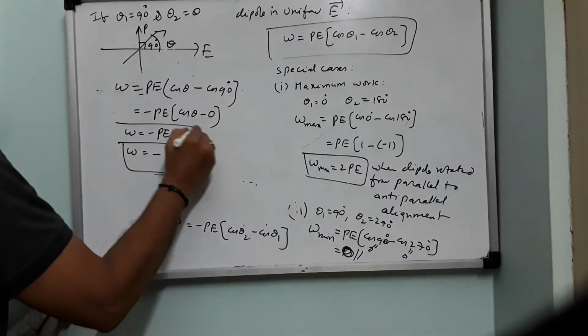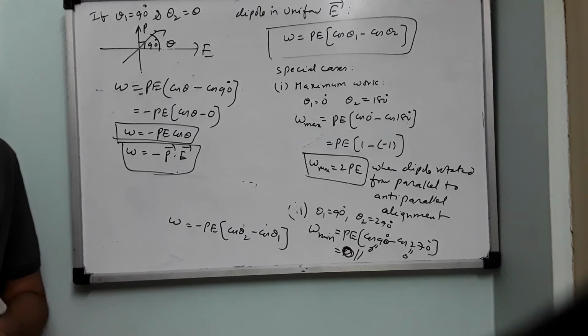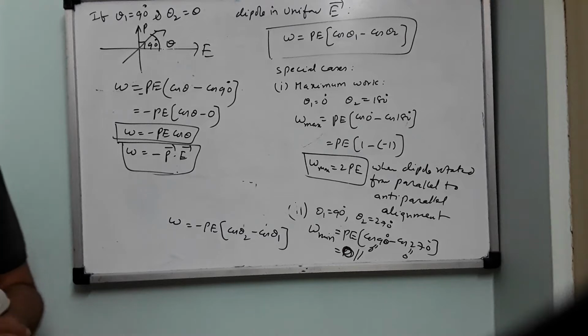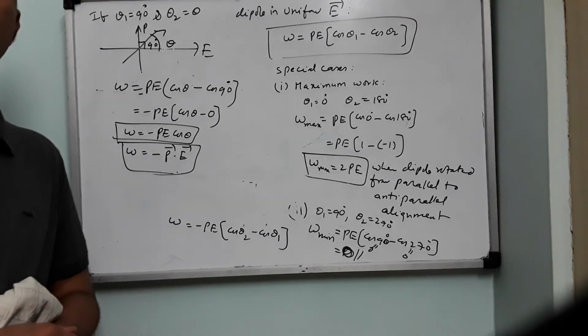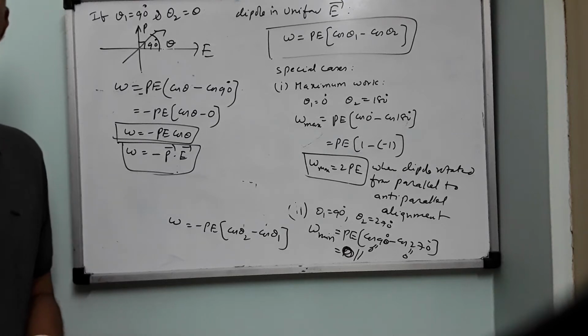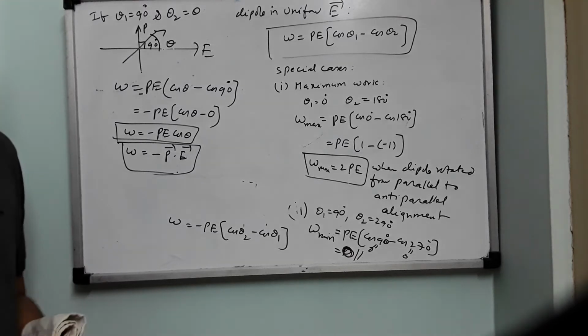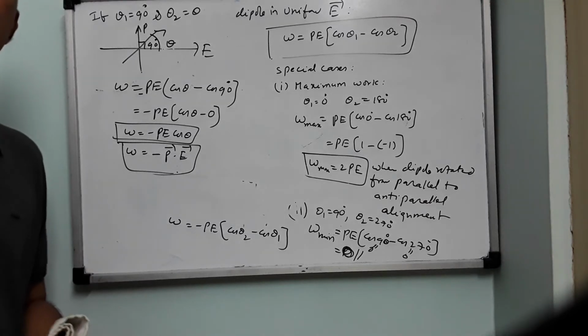So these two can be used to discuss the stability of a dipole in a uniform electric field. Any object in the universe will attain stability when it possesses minimum potential energy. You have an electron orbiting in the higher energy levels. It always tries to occupy the lower energy levels, provided they are vacant. Why? Because the electron tries to attain the minimum potential energy. Less is the potential energy of any object, more is its stability.